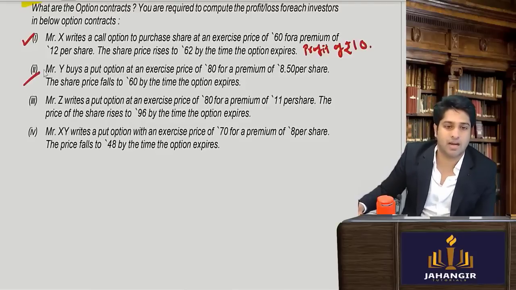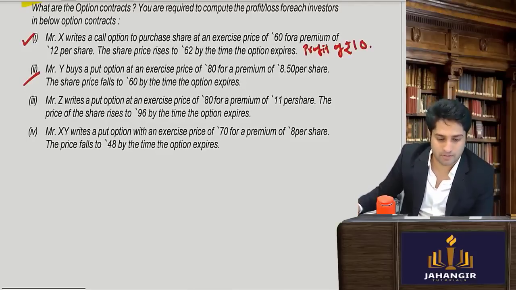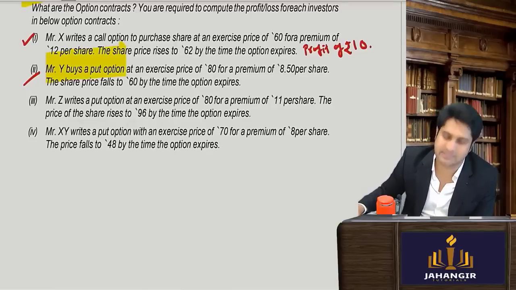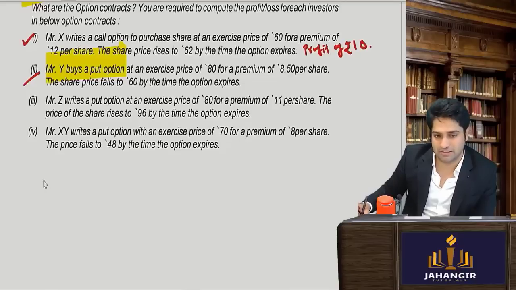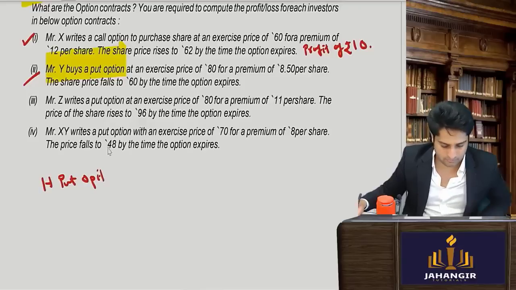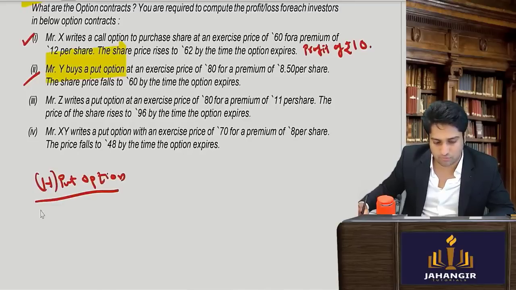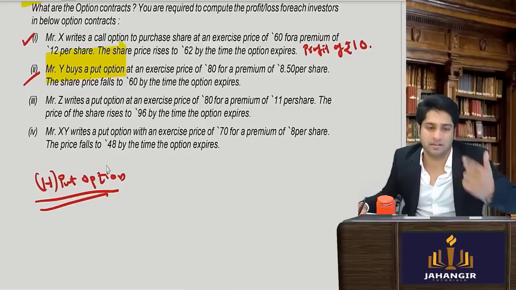Next, now the next one I want you to try. Mr. Y buys a put option. Whenever someone says they bought a put option, that means he's a holder of a put option. Is this clear? He is the holder of the put option. Holder of a put option means he has a right to sell.